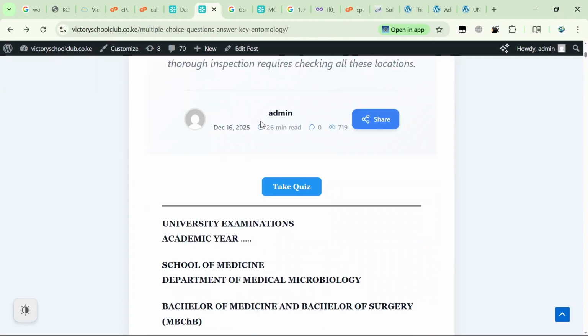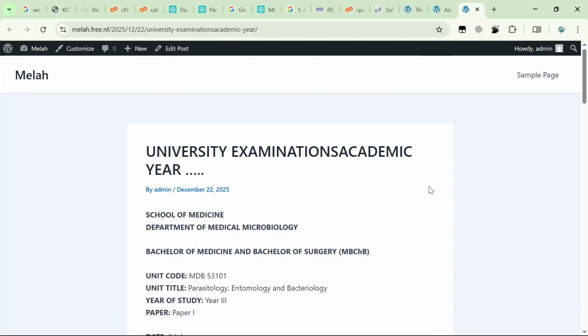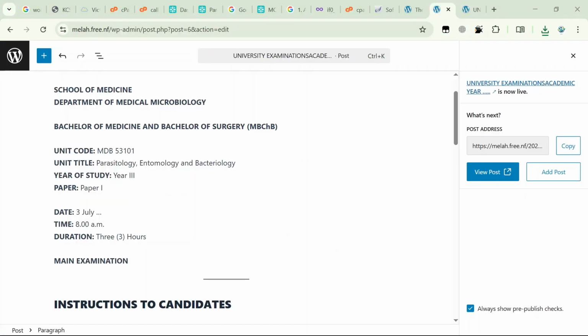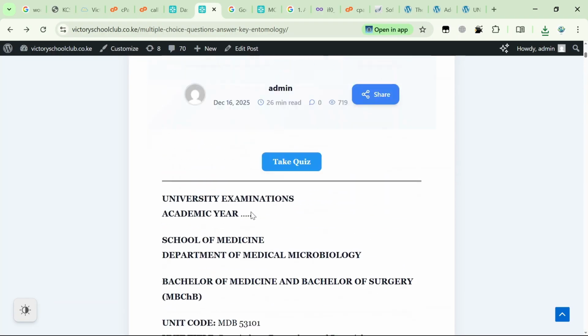To come up with this format, we'll do a very simple thing. To make it look like this, actually, it's very simple.